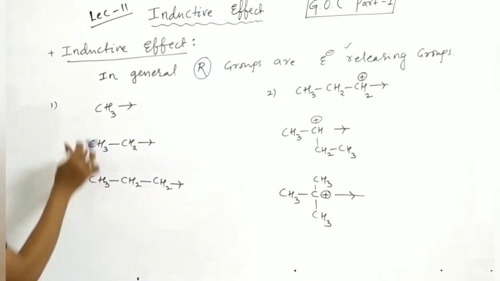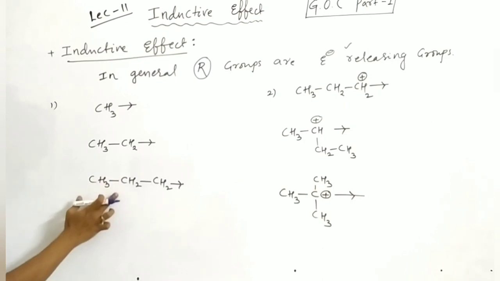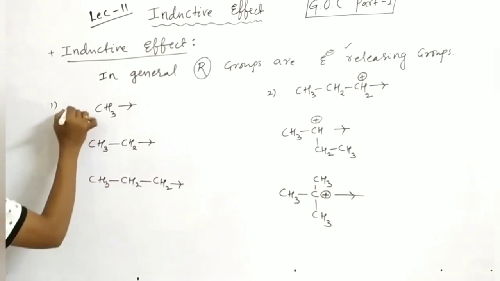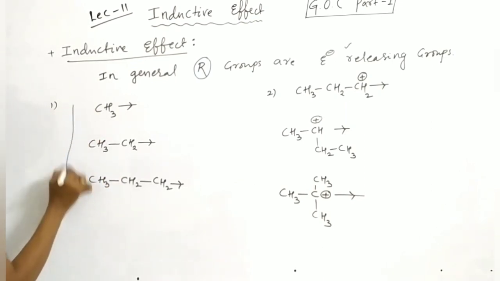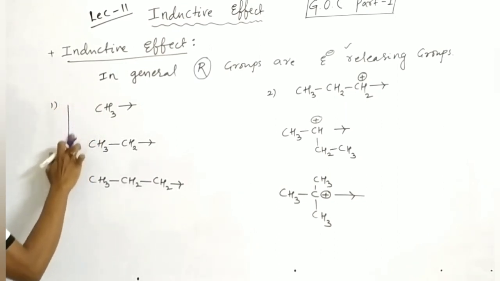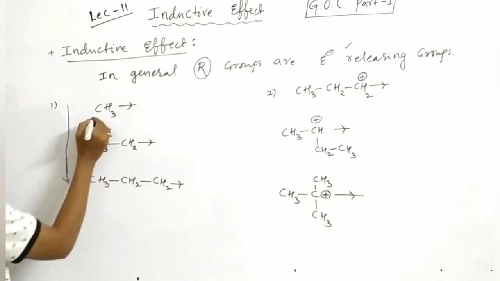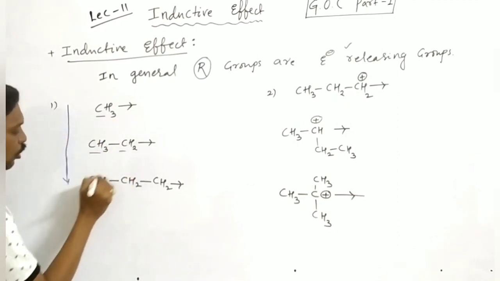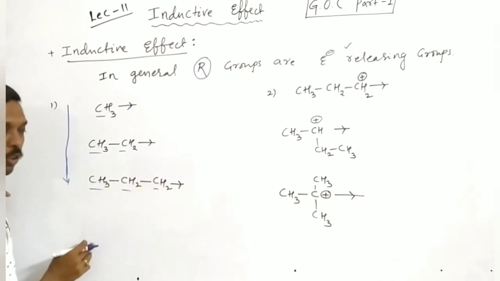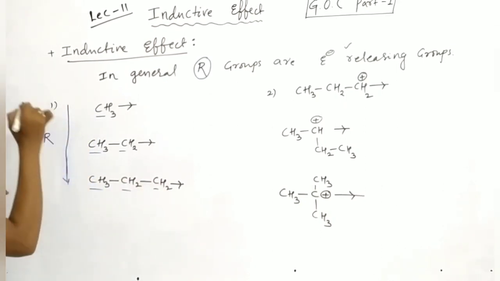See here, the first one is methyl, the second is ethyl, and the third is propyl. From top to bottom, the number of R groups increases. Here only one, here two. From top to bottom, alkyl groups increase.